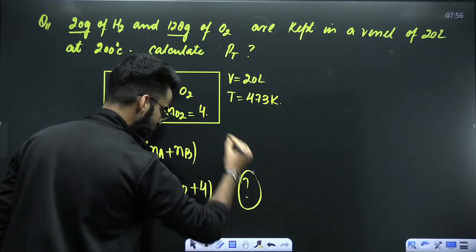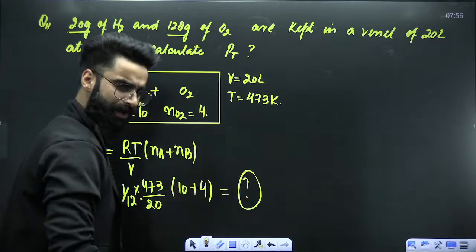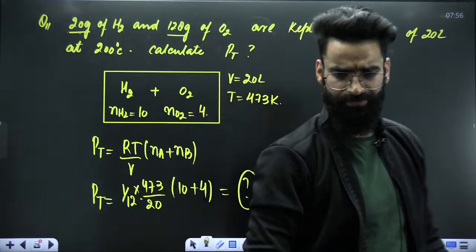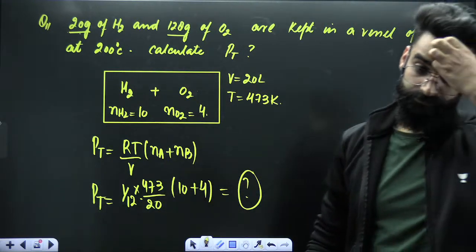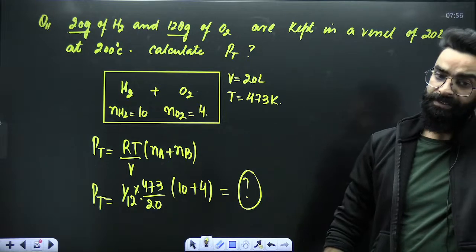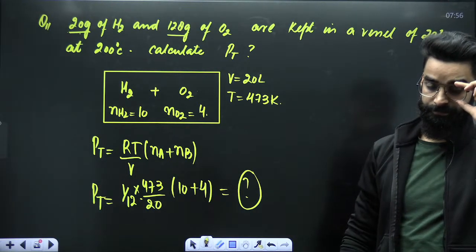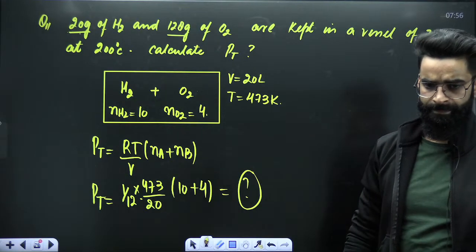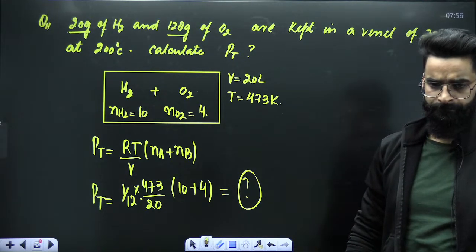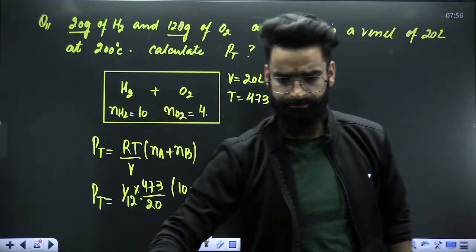Just solve it. Get the answer in ATM. Every single parameter you have. I hope all this is clear.